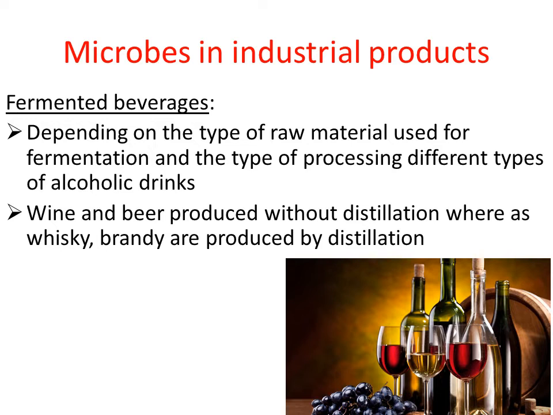These are the best examples of alcoholic drinks that will give you an idea about the alcohol content present in them. In order to increase the alcohol content, they use a process called distillation. Some drinks are produced by distillation and some are produced without distillation. That will also decide the alcohol content in the beverages, right?